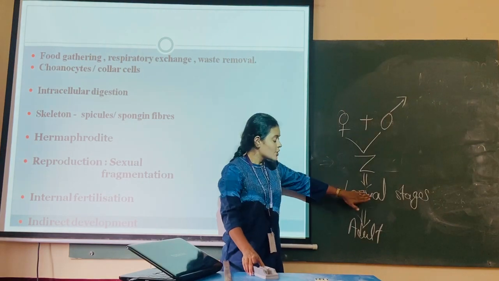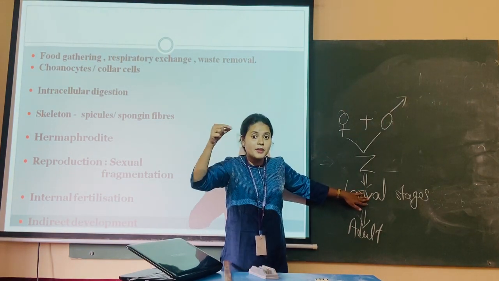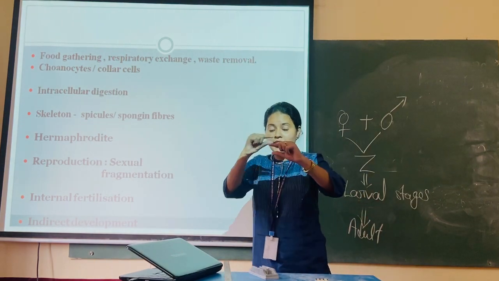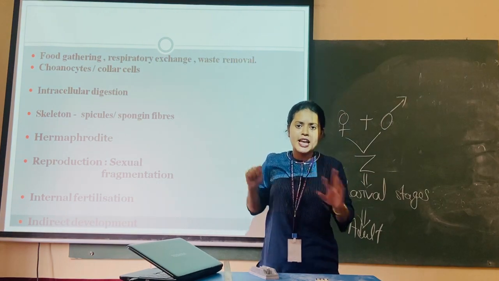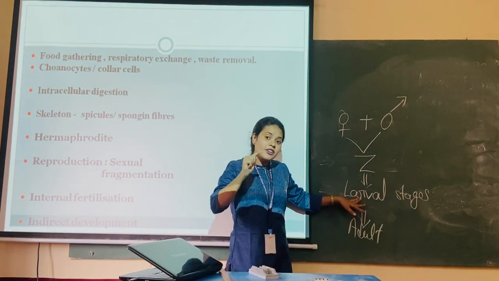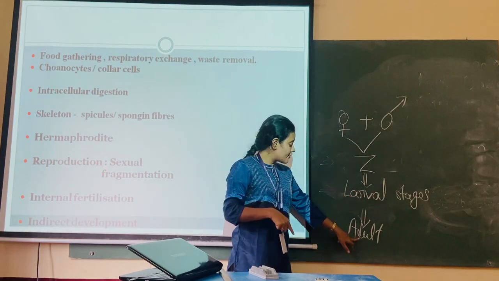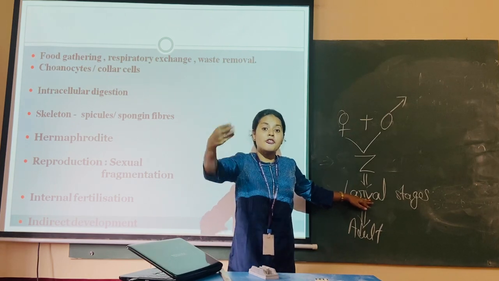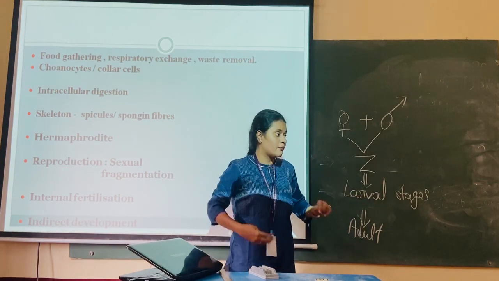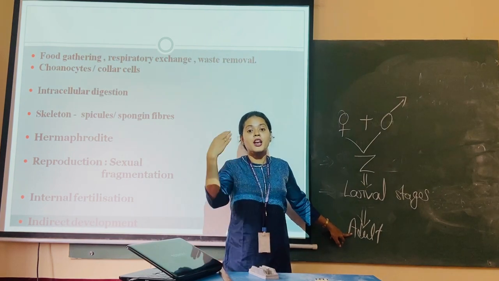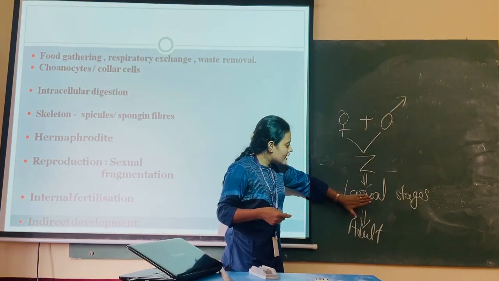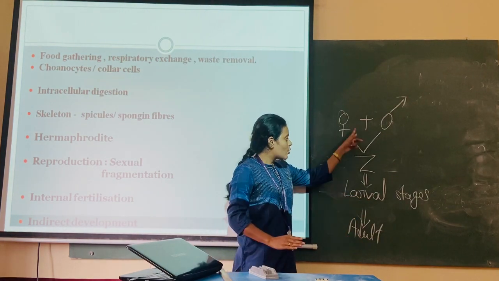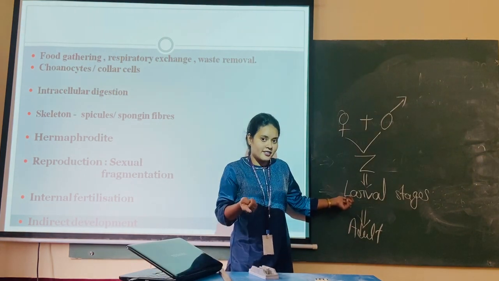Larva. You must have seen larvae like caterpillars. For example of butterflies, you must have seen eggs will hatch into caterpillars. The caterpillar is completely different from the butterfly. Same way here also, they are forming a larval stage, and that larva is completely different from the adult. That larva will further metamorphose, or you can say the metamorphosis process will take place, and finally will form into an adult. Got it? So in between they have a larval stage, which is completely different from the adult. So development is indirect.